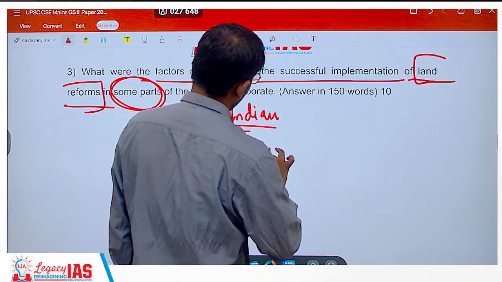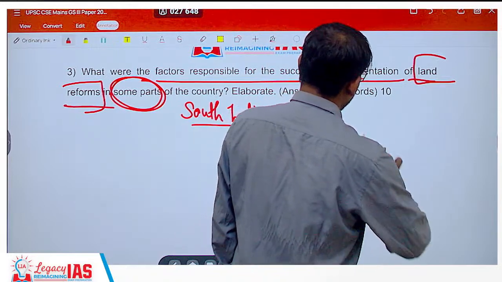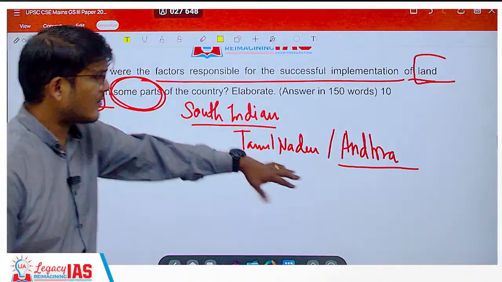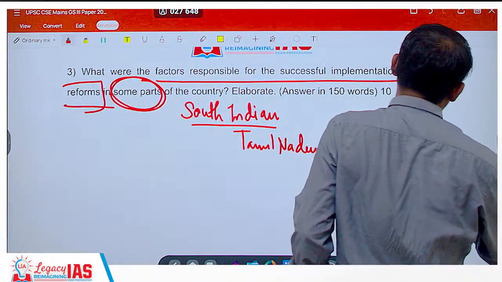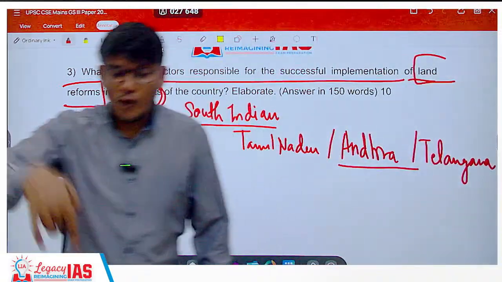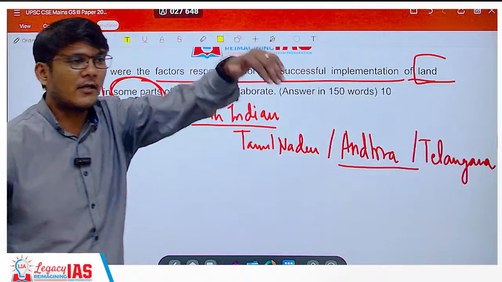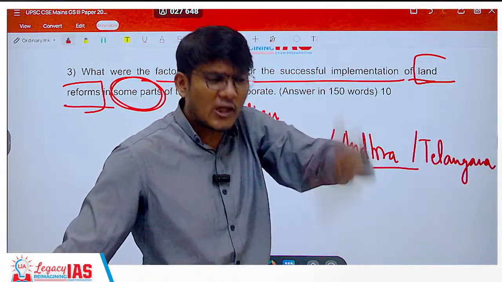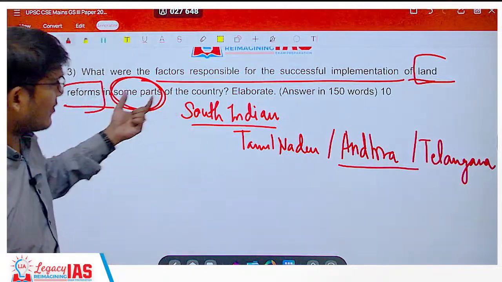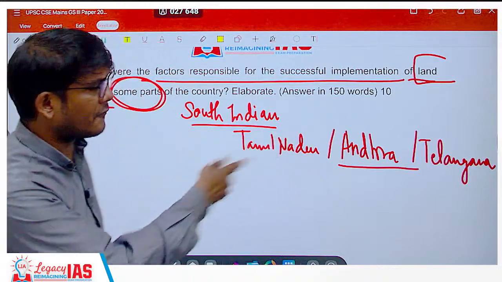like Tamil Nadu, the then Andhra Pradesh, which is now divided into Andhra Pradesh and Telangana, and presently you should actually write Andhra Pradesh and Telangana. Why? Because do you know that land reforms are still ongoing? It is still ongoing. It is not that it happened after independence and it got over. It is still ongoing, and the government is coming up with different forms of it. Recently, Niti Aayog has come up with a different kind of solution. We'll discuss that also as a part of solution.